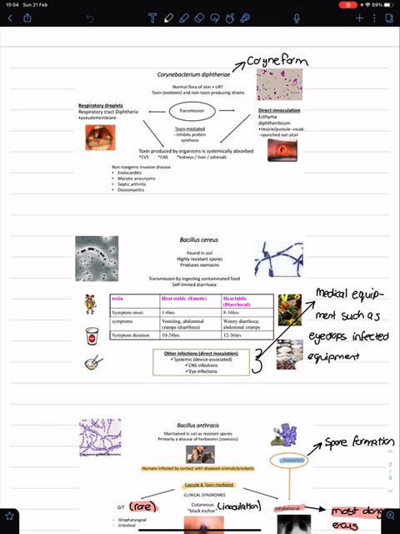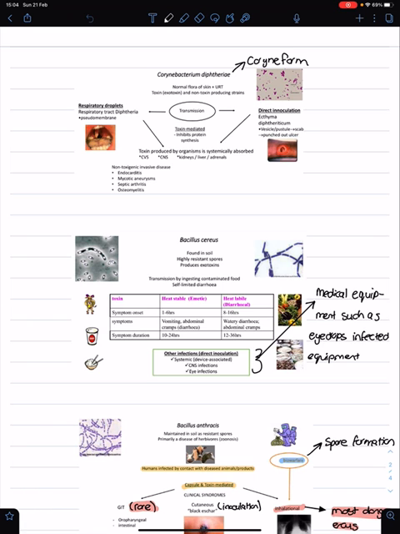And then with the heat-stable, you will get vomiting, along with diarrhea and abdominal cramps, but with the heat-labile, there won't be vomiting. And then the symptom duration for the heat-labile is a lot longer, 12 to 36 hours. For the heat-stable, it is only 10 to 24 hours.